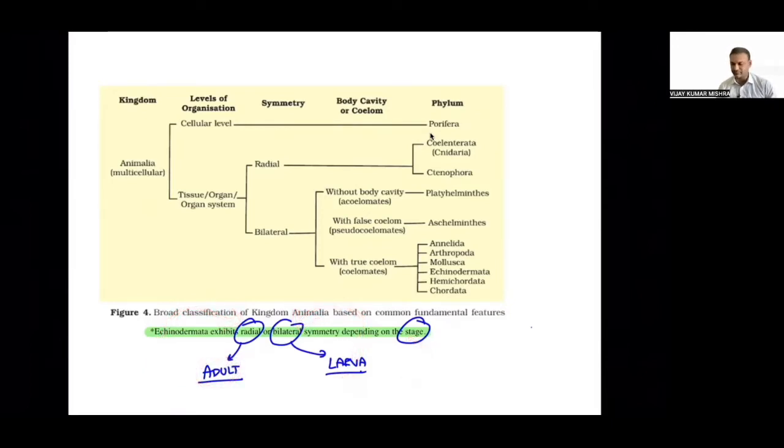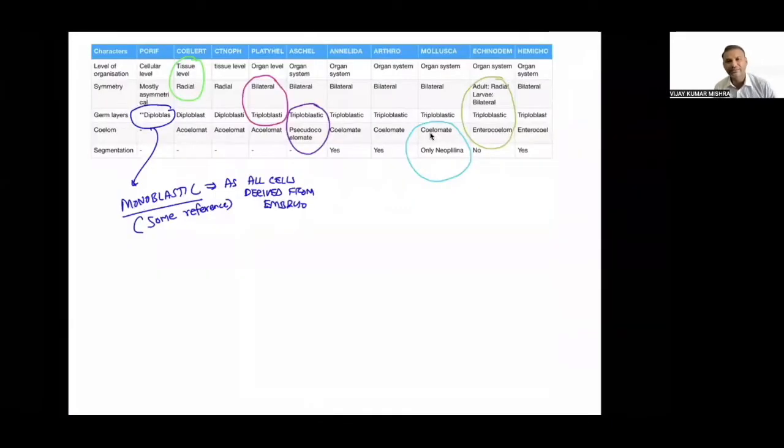Yes, sir? Nice. So I have started from Porifera till Hemichordata, or you can say Chordata also. The basic properties which we have discussed just now, level of organization, symmetry, germ layers, coelom, and segmentation, are all placed in the form of a learning chart.